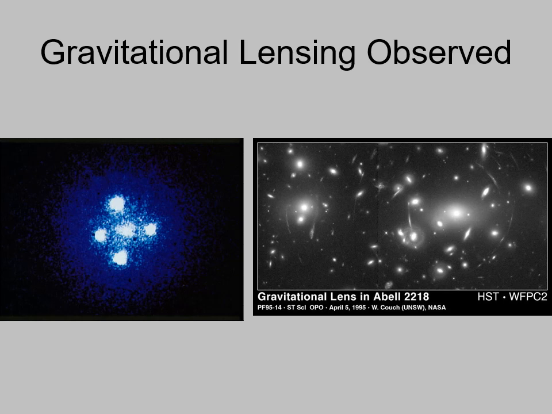We've confirmed that too. For example, on the left here is a galaxy right there, and those four dots there are all the same object. It's one object that's behind it, and the light's being bent around, and so you can actually see that one object in four spots there. On the right over here, you see these mysterious little arcs of light. That's actually due to an object that's on the other side of that galaxy cluster, and the light's being bent around and being bent into these arcs. So that when you look at it, you don't see the object, you see light stretched out by the gravity, and you see these arcs that are coming from the light of the object.